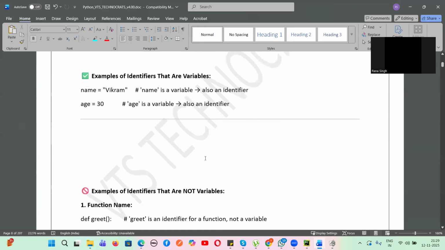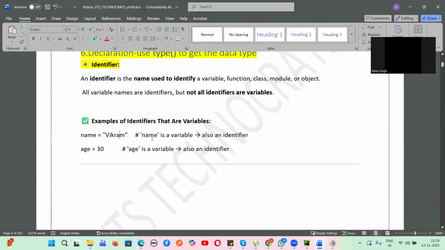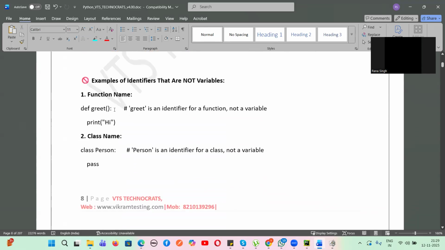Is there any doubt, guys? What is an identifier? An identifier is a name used to identify a variable, a function, or a class. All variables are identifiers, but all identifiers are not variables. Why? Because name equals Vikram: name is a variable and it's also an identifier. Similarly, age is a variable and identifier. But this is a special keyword def used, so now this will be an identifier, but not a variable. This is a special keyword. It will be an identifier, but not a variable. Is there any doubt? Tell me.